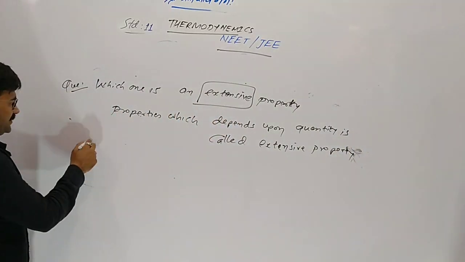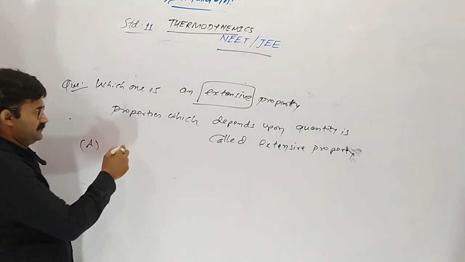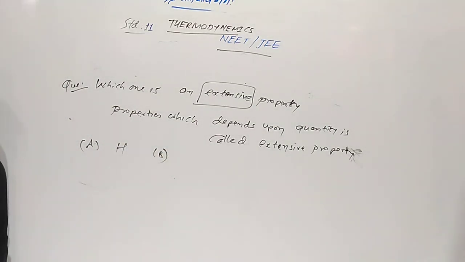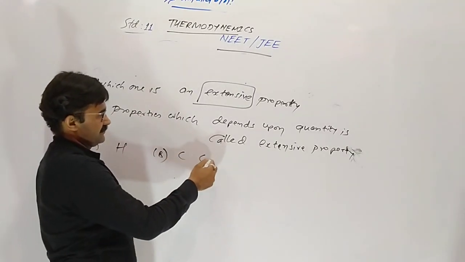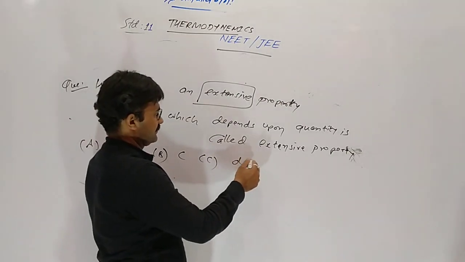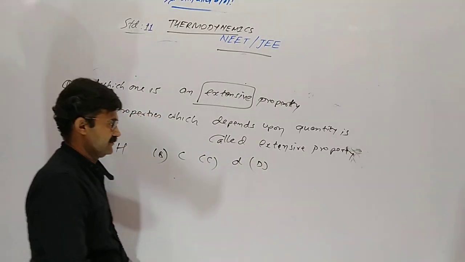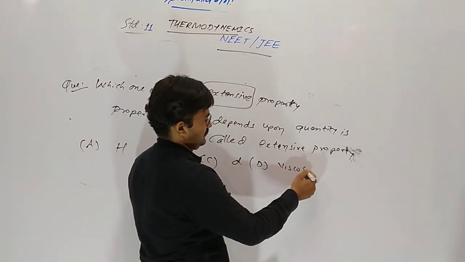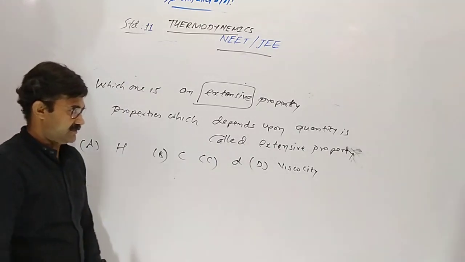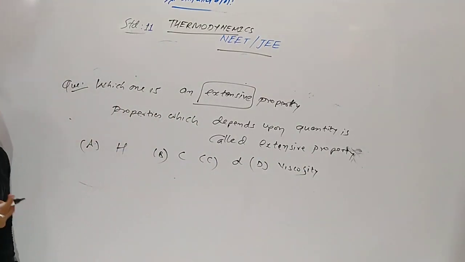So yes, options I am giving you: enthalpy H, concentration C, density D, and the last one viscosity. Tell me, which one depends upon quantity?